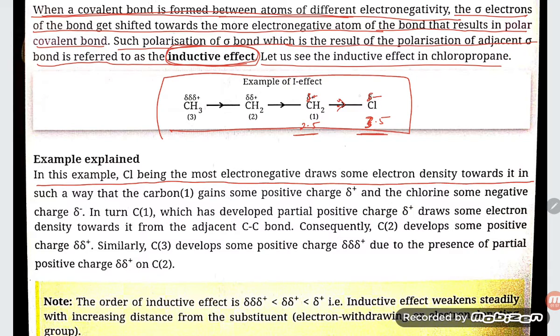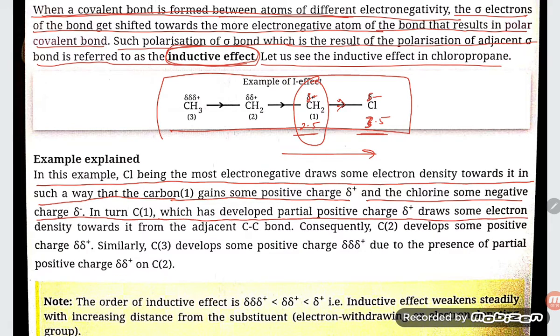So electron density is shifted towards the chlorine because it has more electronegativity, such that the carbon first gains some positive charge. So here it acquires partial positive charge and the chlorine some negative charge. In turn, C1, which has developed partial positive charge, draws some electron density towards it.